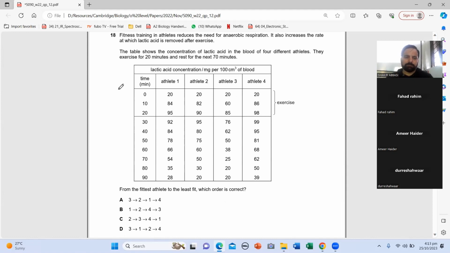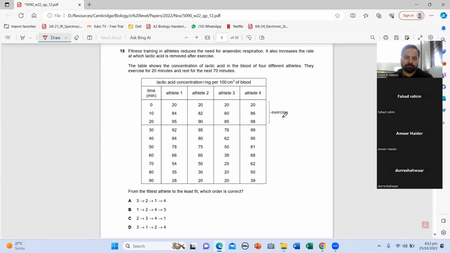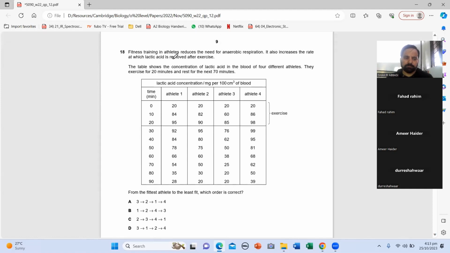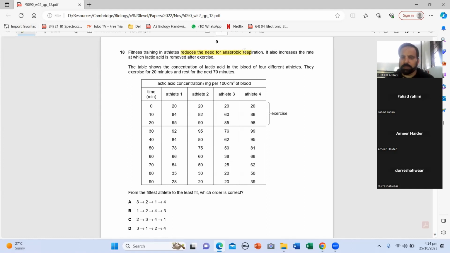Okay, 18. Fitness exercise reduces the need for anaerobic respiration. It also increases the rate at which lactic acid is removed.